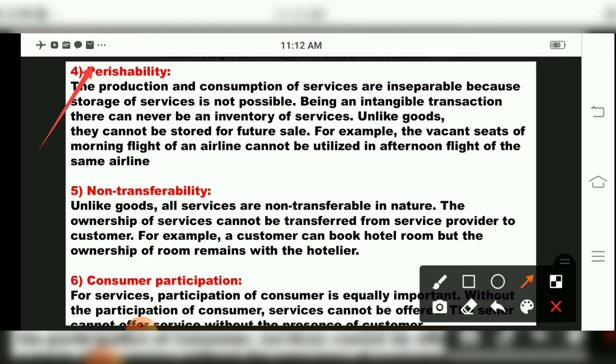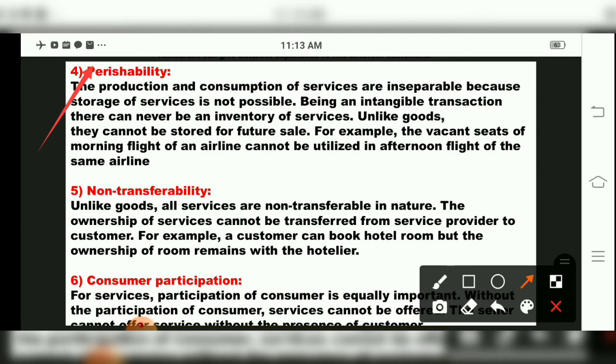But for a simple example, even movies. You go to watch a movie. What happens? If a new movie is there, children, and you want that time only, but it is house full. Not a single ticket is available for the movie also. So why did this happen? Because these services cannot be stored. So perishability means these services cannot be stored. Whatever service is given, it can vanish immediately.